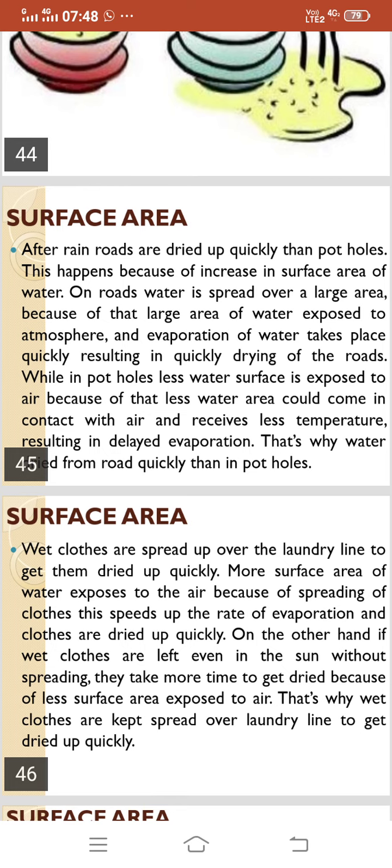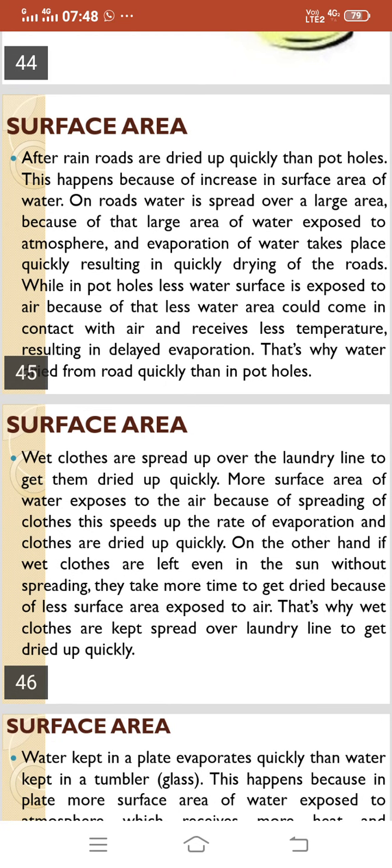Wet clothes are spread over the laundry line to get them dried quickly. More surface area of water is exposed to the air because of the spreading of clothes. This speeds up the rate of evaporation and clothes dry quickly.